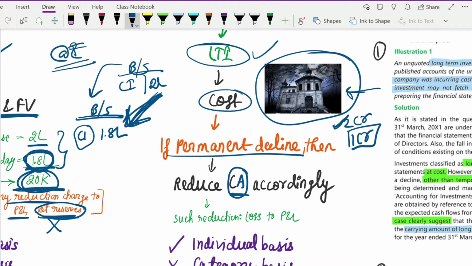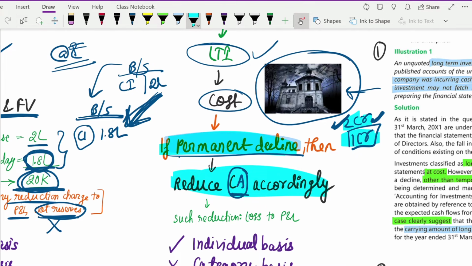So here you have recorded it at cost only. Every year you are showing it at 2 crore only. But now something has happened because of which there is a permanent decline in the value of the investment. There is no chance in the future that the amount can increase from 1 crore to 2 crore. It is a permanent decline. Then in such case, in your books, rather than showing it at 2 crore, you have to change it and show it at 1 crore now. So whatever the reduction is, you can reduce the carrying amount accordingly in your books if it is a permanent decline.